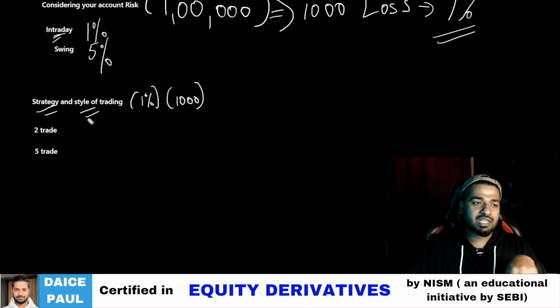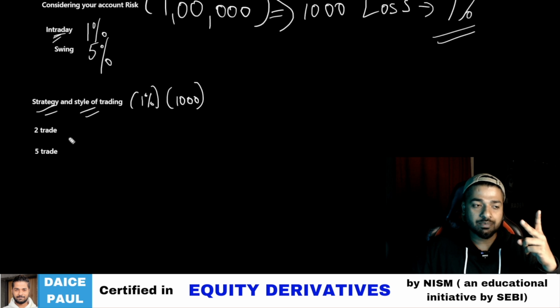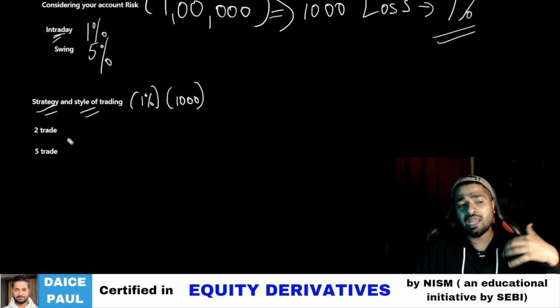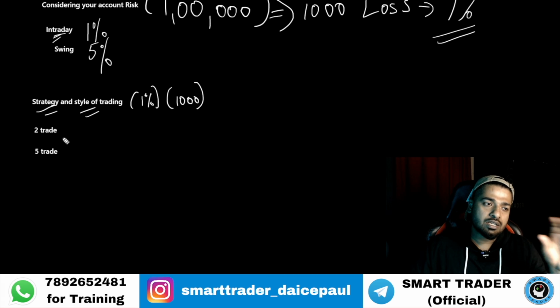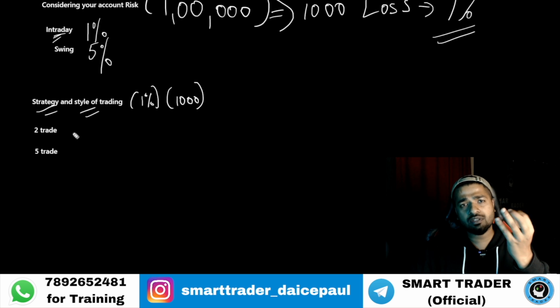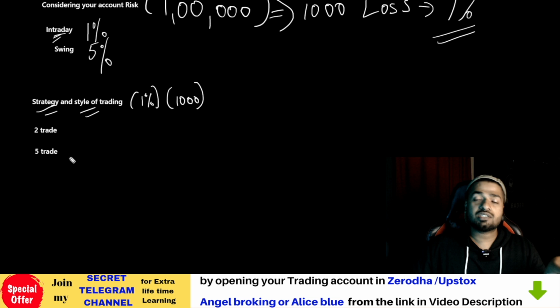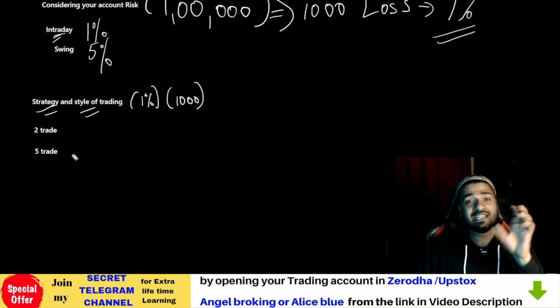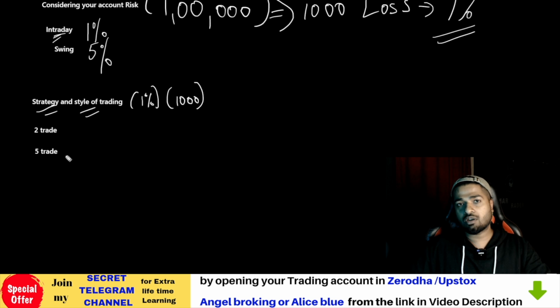Now coming to the strategy and style of the trader. I have taken the example of two different types of traders. Let's say you will have two types of strategy. One type of trader is having two trades for the day. If profit, good. If loss, again he's going to take a stop loss, a second stop loss, and close for the day. And one more trader is going to take 5 trades for the day. His setup is like that, because he's going to scalp on breakouts or on momentum.